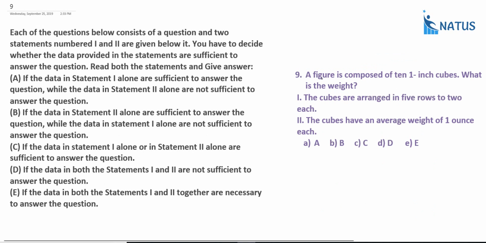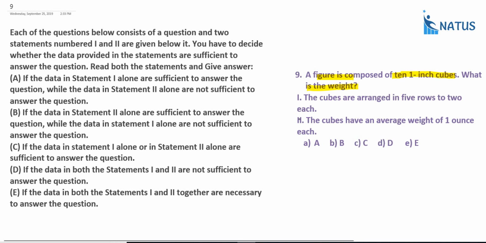Next one: a figure composed of 10 1-inch cubes. What is the weight? What we require is the weight of each and every cube, or if you know all are identical cubes, then also you will get the answer. We don't know whether all these cubes are identical or not, right? Now, what is the first one? The cubes are arranged in 5 rows of 2 each. Unless you know the weight of each and every cube, we can't say. So in the first statement, we can't say.